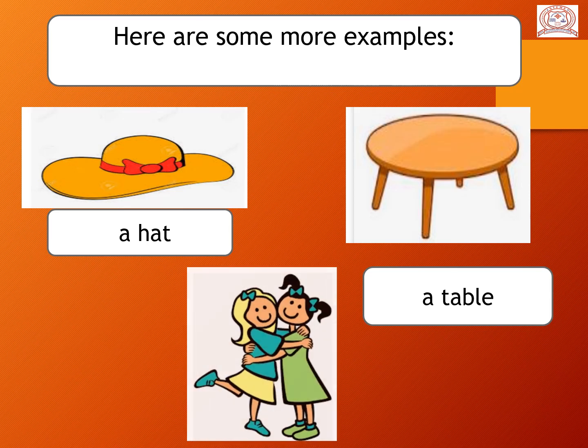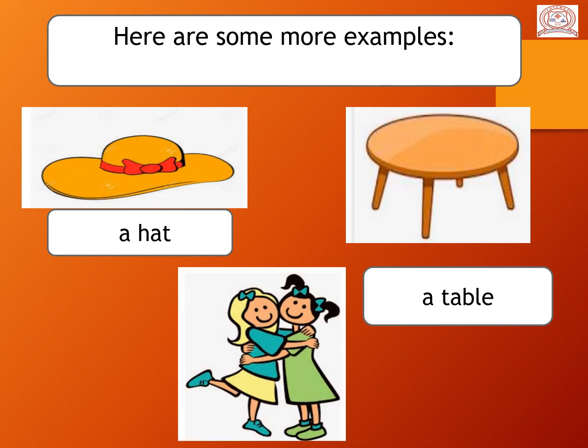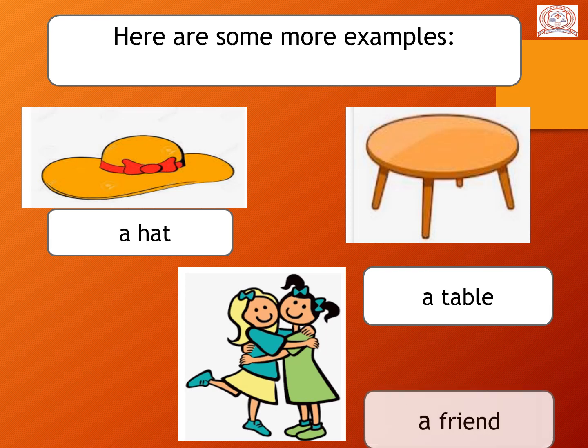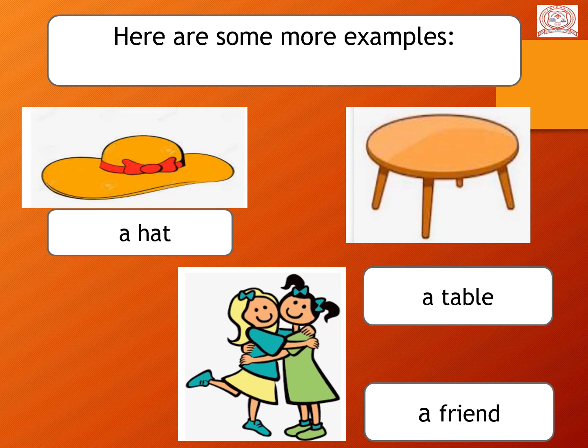Now third, can you see that girl? Yes, she is her friend. So the spelling of friend is F-R-I-E-N-D, friend. Here the first letter is a consonant sound. That's why we use here A. Students, here we are using A because we talk about one thing.